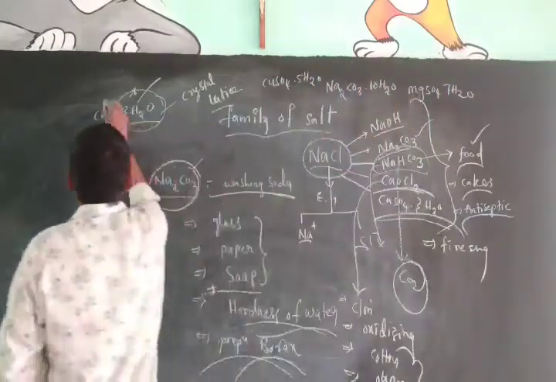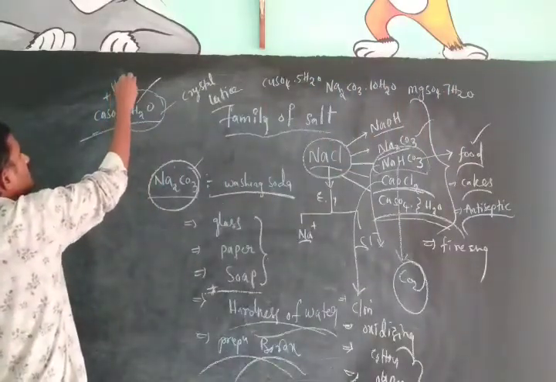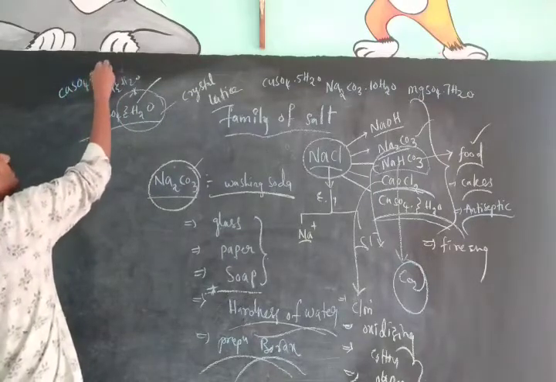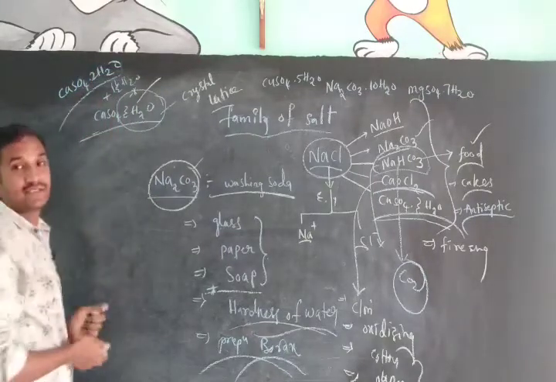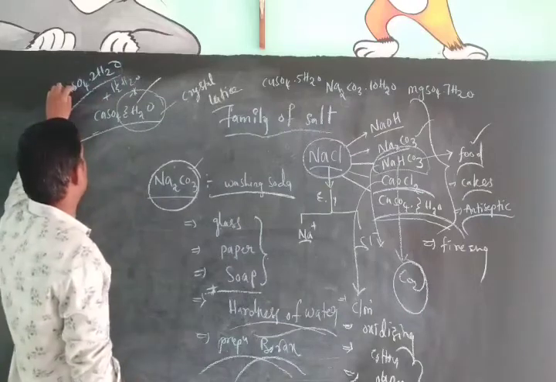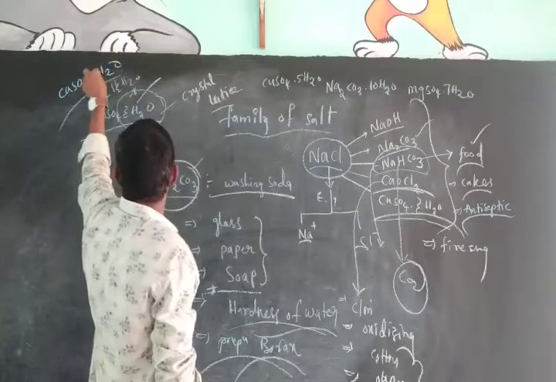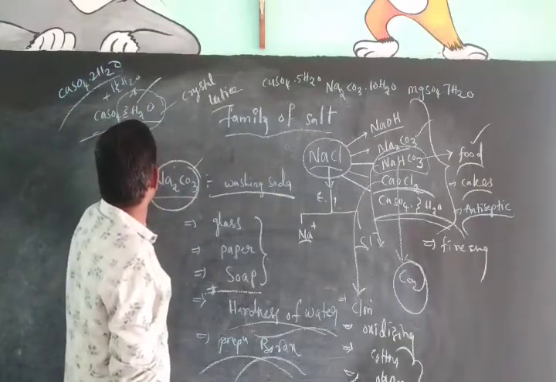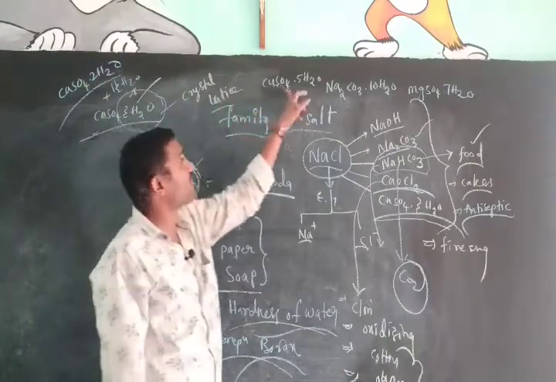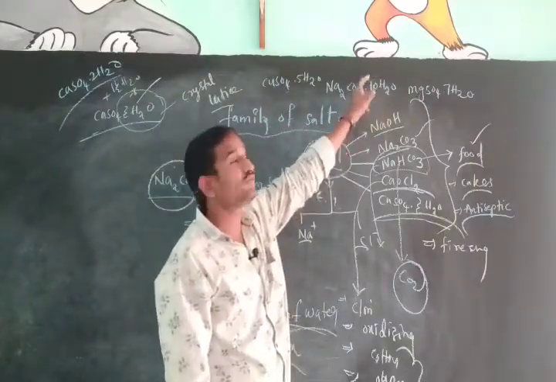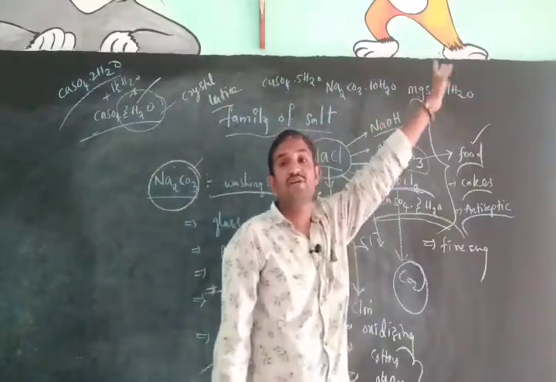Again, by the addition of 1.5 moles of water to plaster of Paris we get CaSO4·2H2O, which we call gypsum.